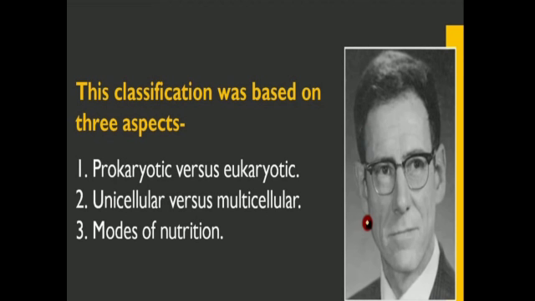So, this classification was based on three aspects: prokaryotic versus eukaryotic, unicellular versus multicellular, and modes of nutrition. There were three types. With this, we complete the classification. This was just the introduction of classification. Now, in the next class, we will study the hierarchy of classification groups, and we will study this five kingdom classification, all these five kingdoms in detail.